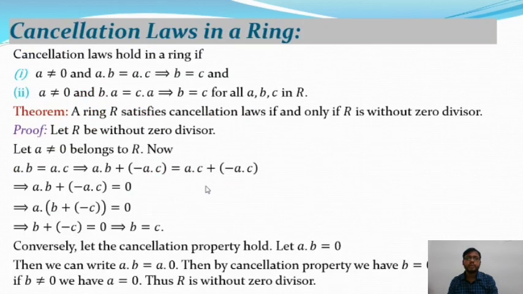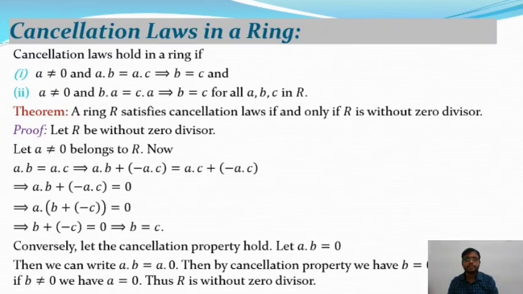After that, we will discuss the cancellation law in a ring and a theorem on cancellation law. So here is the definition. The cancellation law holds in a ring if, number 1, A is not equal to 0 and A dot B is equal to A dot C, and this implies B is equal to C. This is the left cancellation law. And if A is not equal to 0 and B dot A is equal to C dot A, this implies B is equal to C for all A, B, C belonging to R, that is the right cancellation law. In that case, A is eliminated from the right of both sides.